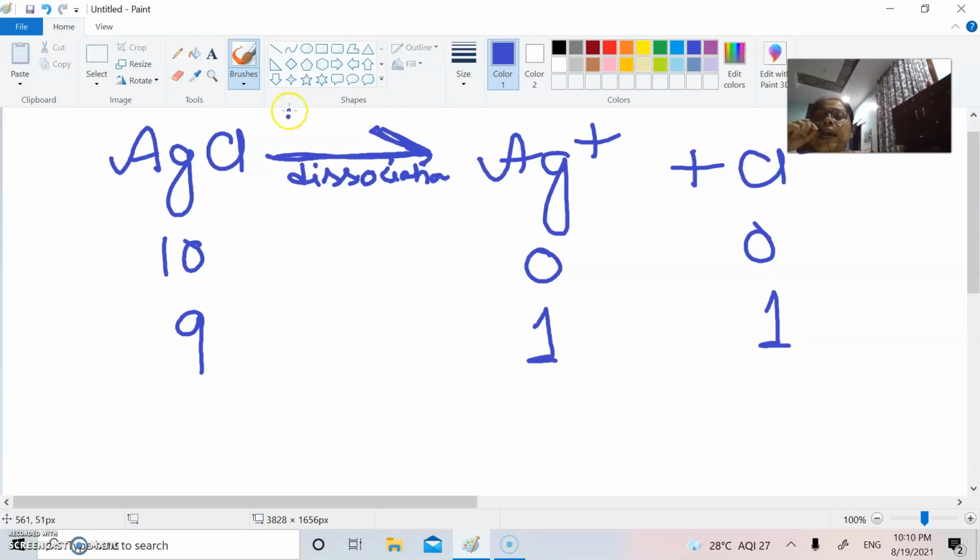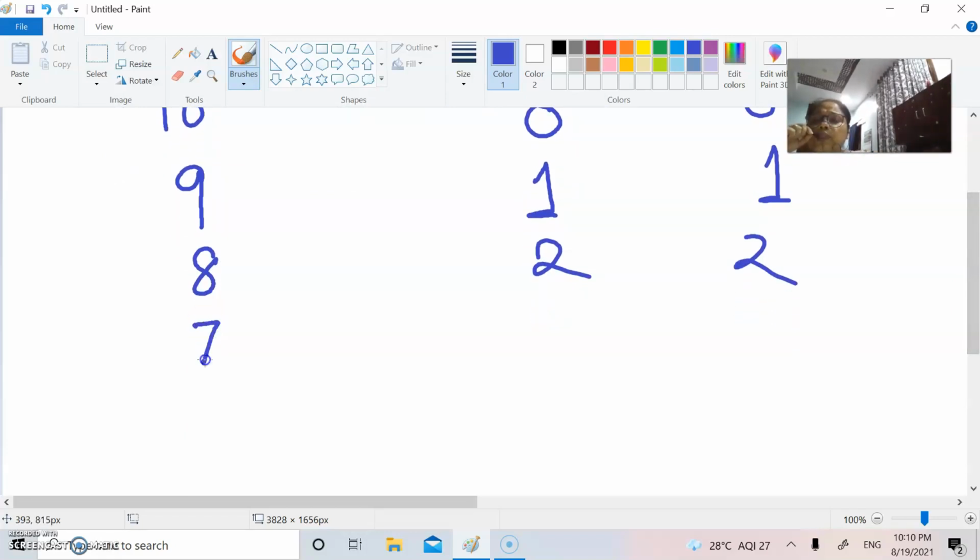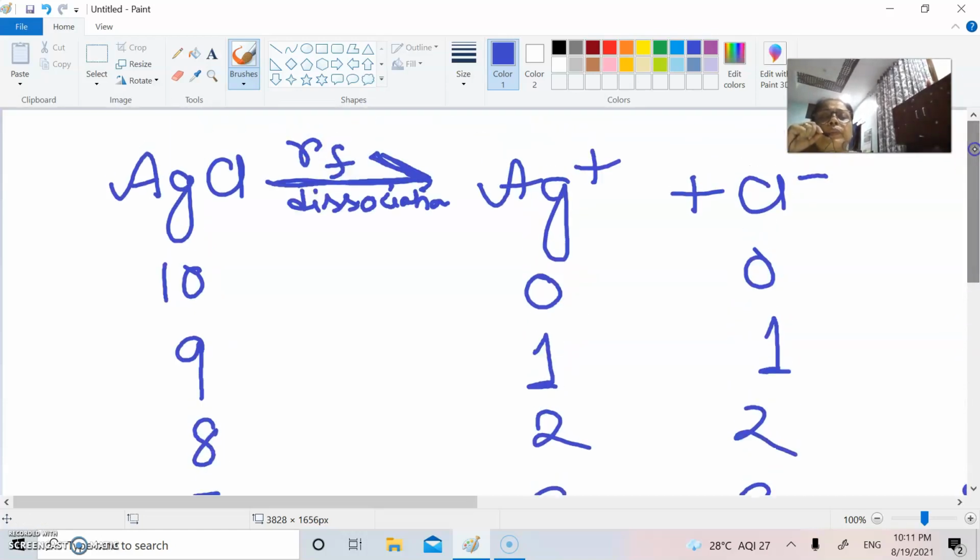So we put this as the rate of forward reaction, because the forward reaction is now occurring. After some time this will be 8, this will be 2 and 2. See, mass cannot be destroyed. So if this is 7, this will be 3 and 3. That means the greater the dissociation, the more silver and chloride ions will form.